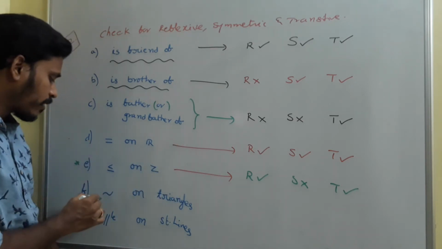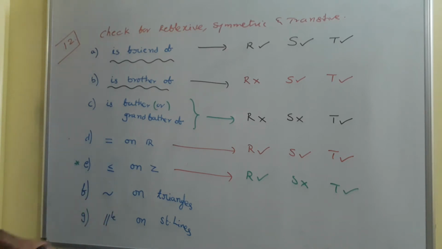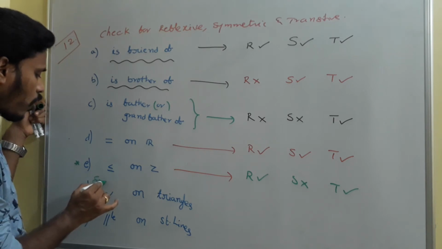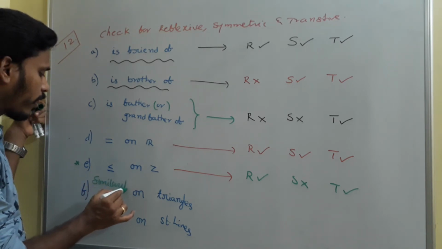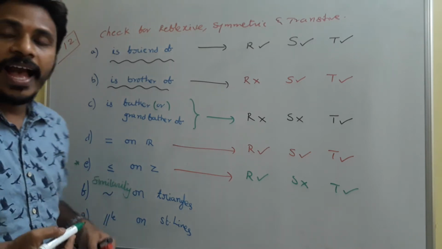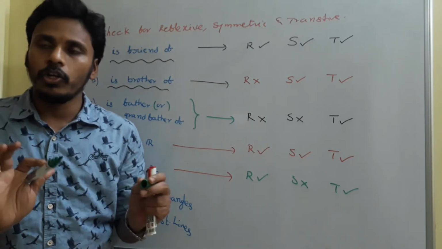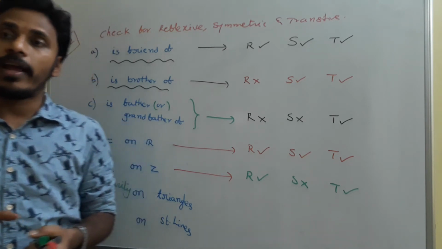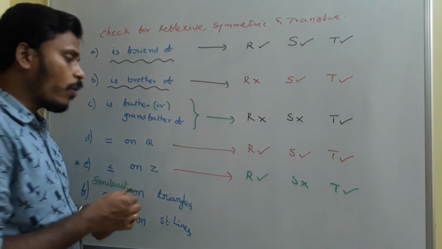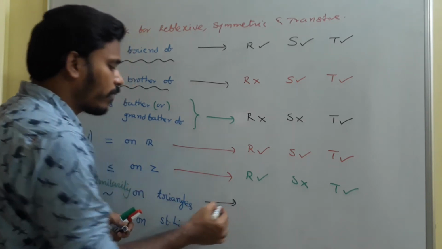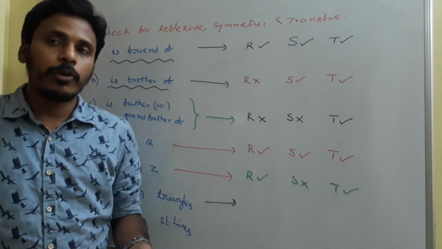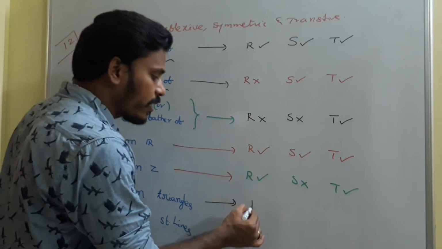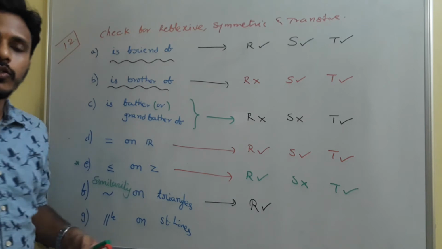Right. Next, coming to this symbol on triangles. Do you know this symbol? This symbol is simply similarity. The symbol similarity on triangles. Similarity means having the same shape. Don't bother about size. If two triangles have the same shape, then we say they are similar triangles. So triangle 1 is similar to triangle 1. Every triangle is similar to itself because they are the same shape. So the reflexive property is okay.